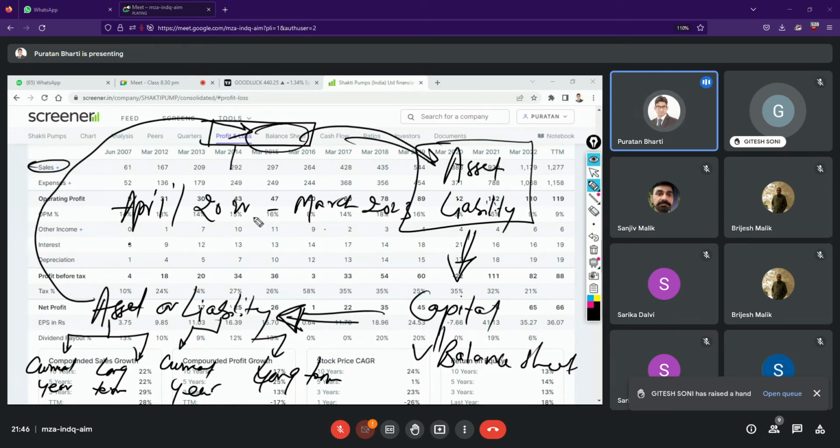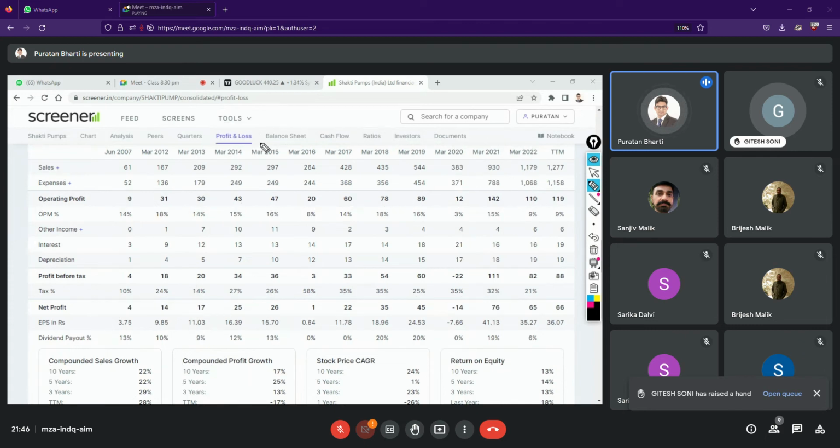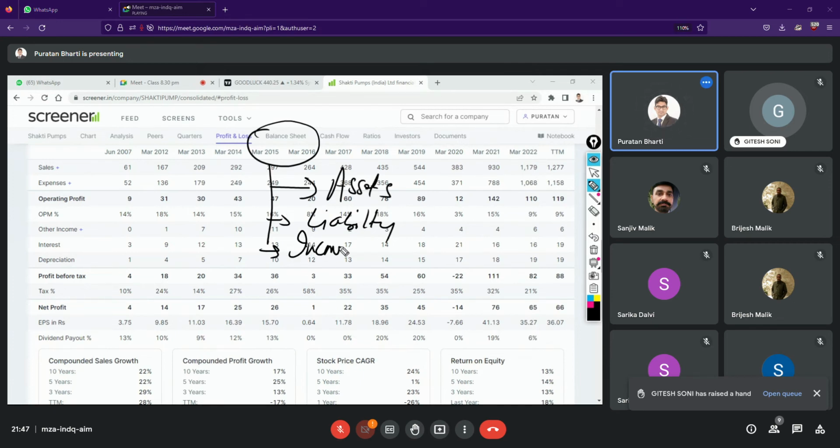So there are two things that I want to talk about now. The balance sheet will have the value of assets, the value of liabilities, and the third point I was speaking about previously, any income or expenditure of capital nature, not of revenue nature.